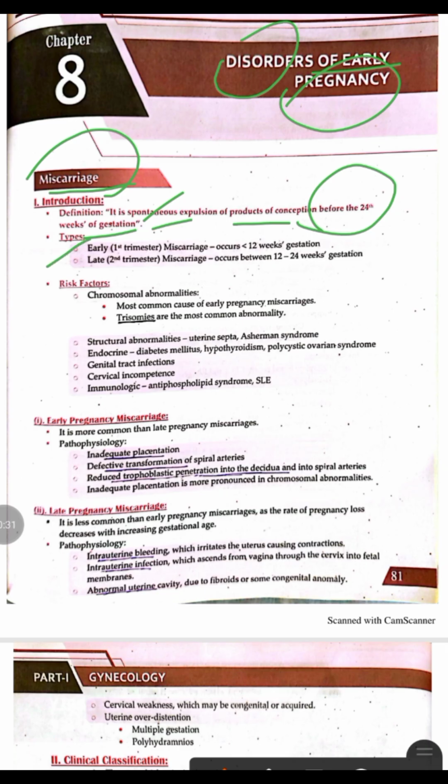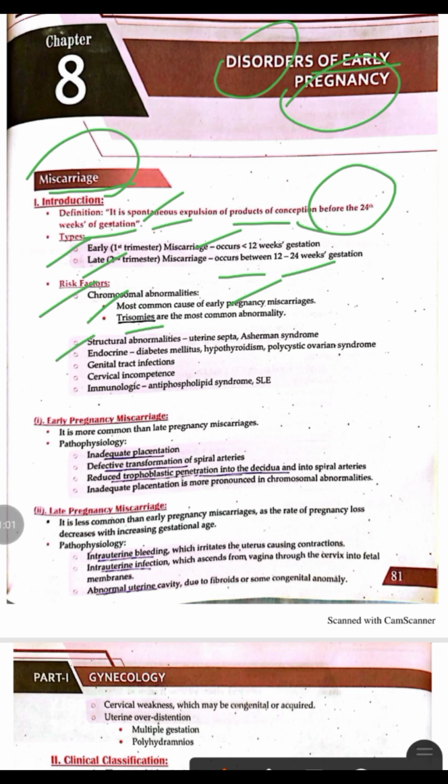And miscarriage is divided into two main types. The first one is early miscarriage, or first trimester miscarriage, that occurs at less than 12 weeks of gestation, and the late miscarriage, which is the second trimester miscarriage, occurs between 12 and 24 weeks of gestation. The risk factors for miscarriage are chromosomal abnormalities. Chromosomal abnormalities are the most common cause of early pregnancy miscarriages, and among them trisomies are most common.